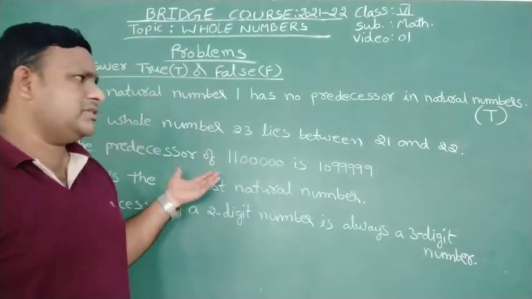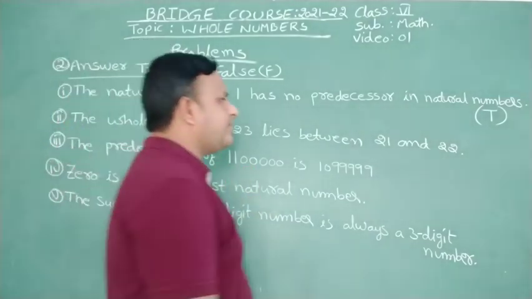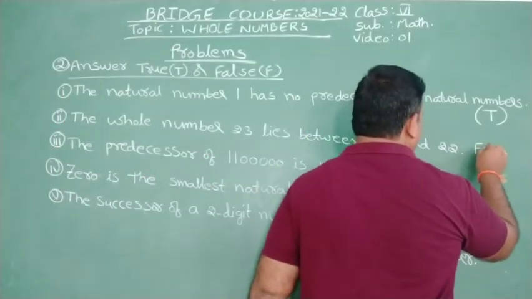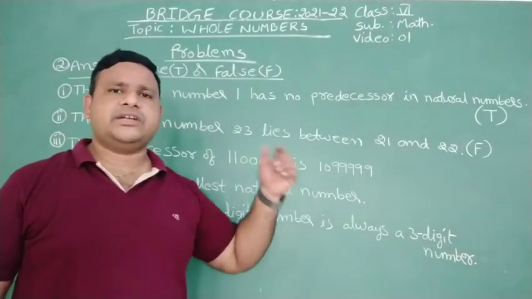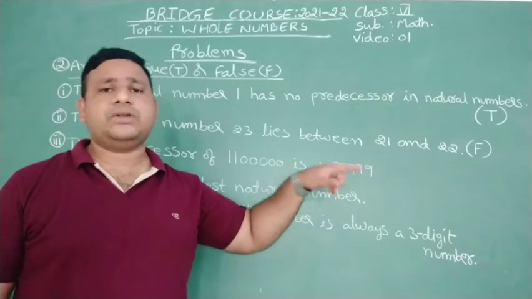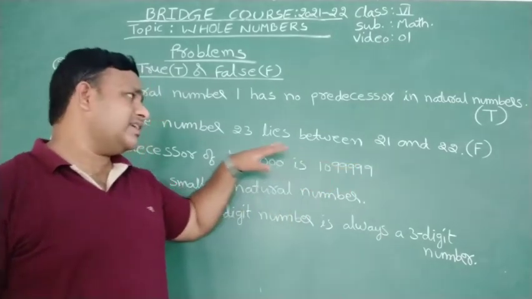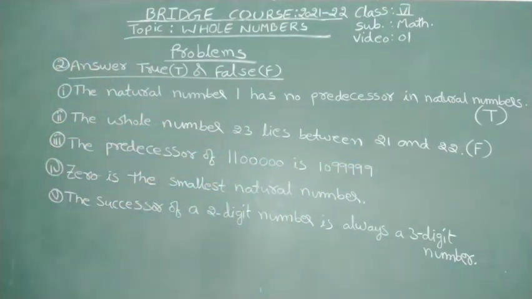Okay, so it is not true, it is a false statement. Between 21 and 23, 22 lies. That's why the given statement is false.